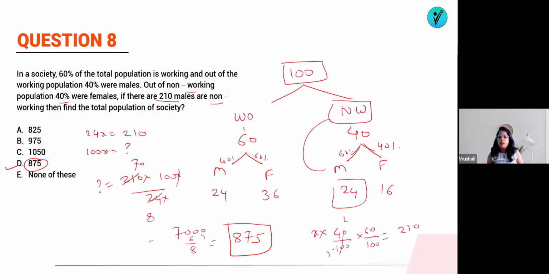This will be 2 by 5. This will be 3 by 5. So 3 1s are 3, 7s are 7, and 2, okay, no problem. 70 into 5 into 5 into 2. So 5 5s are 25, 25 7s are 175. Half of this is 875. So you can solve this question also. Okay. Now let's jump on to the next question.